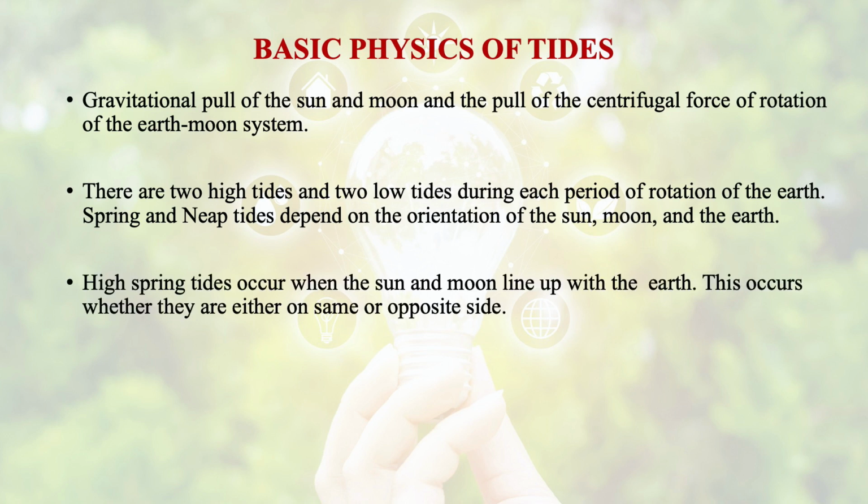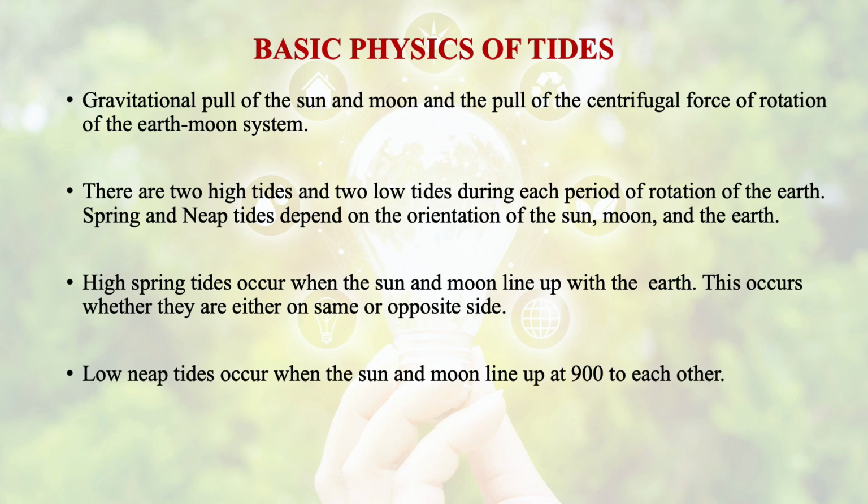Basically, the high spring tides occur when the sun and moon line up with the earth. This occurs whether they are on the same or opposite sides. Whereas the low neap tides occur when the sun and moon line up at 90 degrees to each other, that is, they are perpendicular to each other.